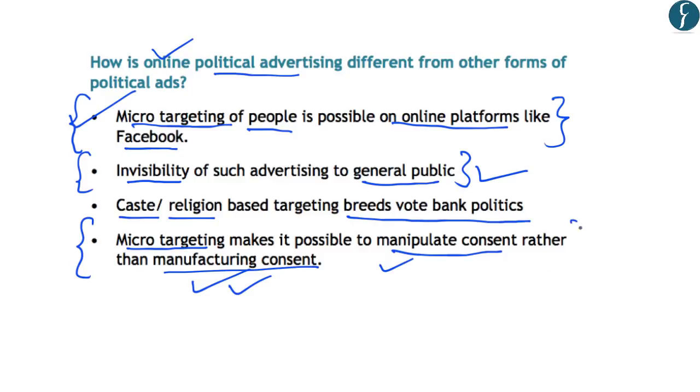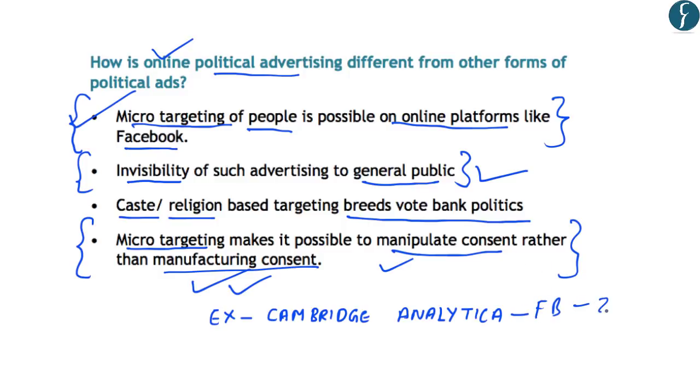So that is one of the biggest concerns: micro-targeting makes it possible to manipulate consent rather than manufacturing consent. Now, one of the examples of manipulating consent is the recent Cambridge Analytica Facebook case of 2018. This case highlighted that Cambridge Analytica accessed the personal data of almost 50 million users on Facebook. And they used this personalized data to target these people based on their past preferences, likes and dislikes, and status updates which they posted on Facebook. That is how they tried to manipulate the behavior of people who are on these platforms.